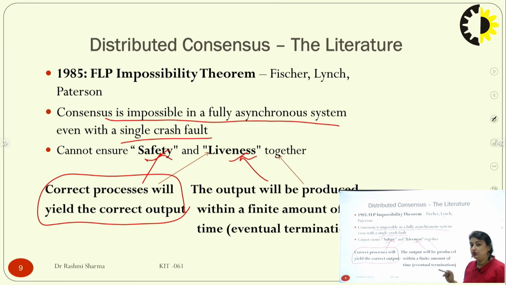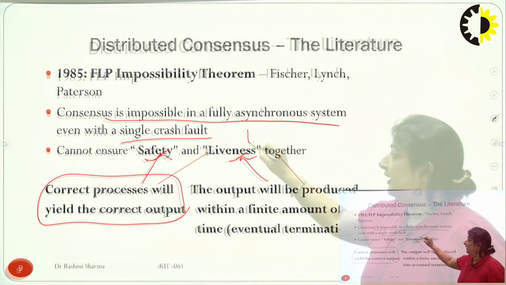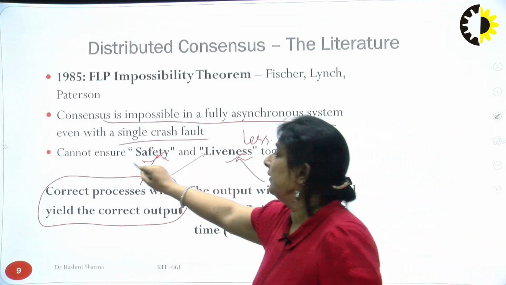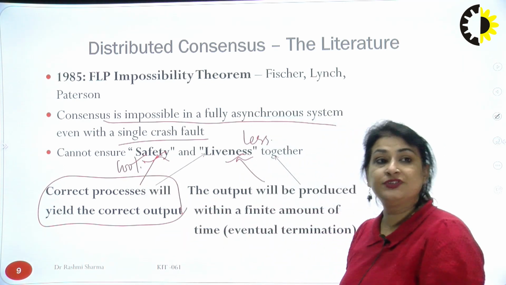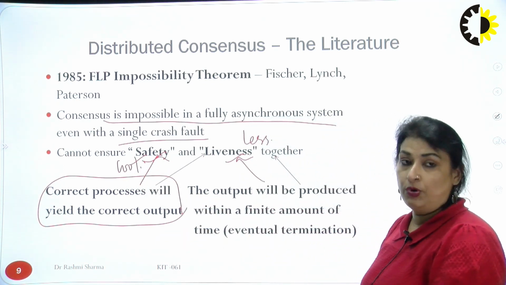So we don't ensure liveness of the data, but we ensure the safety of the data while we are considering blockchain. Blockchain consensus deals with more of safety, or 100% safety, but a lesser amount of liveness. Safety is that the correct process will definitely yield the correct output, but liveness is that the output will be produced within a finite amount of time, eventually the termination. So we have less liveness and we try to have 100% safety in our blockchain consensus.